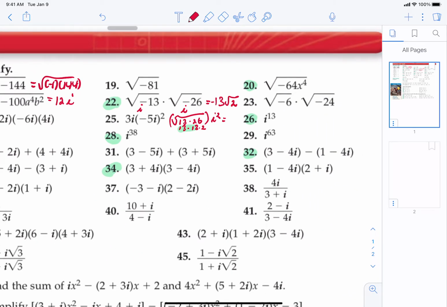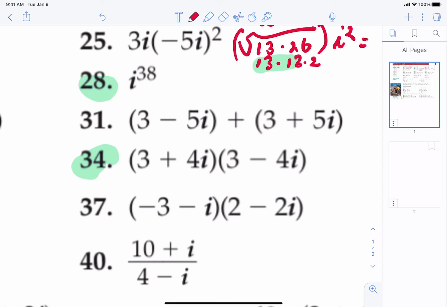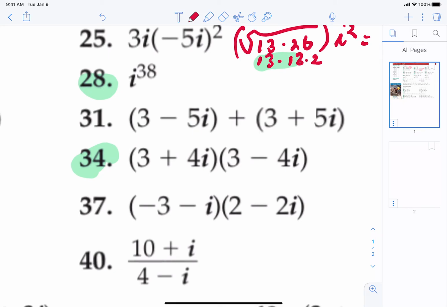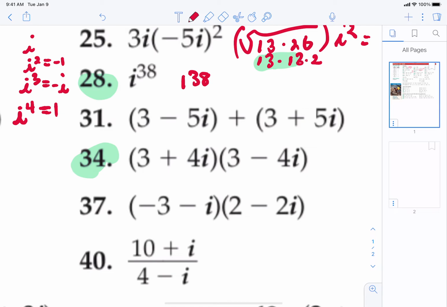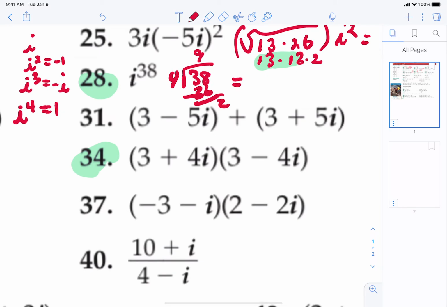Let's try together number 28. So the first thing you see when you see an i to a power on it, we know it reduces down to either i squared, which is negative 1, i cubed, which is negative i, or i to the fourth, which is 1. Well, the way that we're going to handle that is we're going to divide 38 by 4 and look at what the remainder is. So since there are 2 remaining, this is equivalent to i squared. And what is i squared equal to? Well, i squared is equal to negative 1.